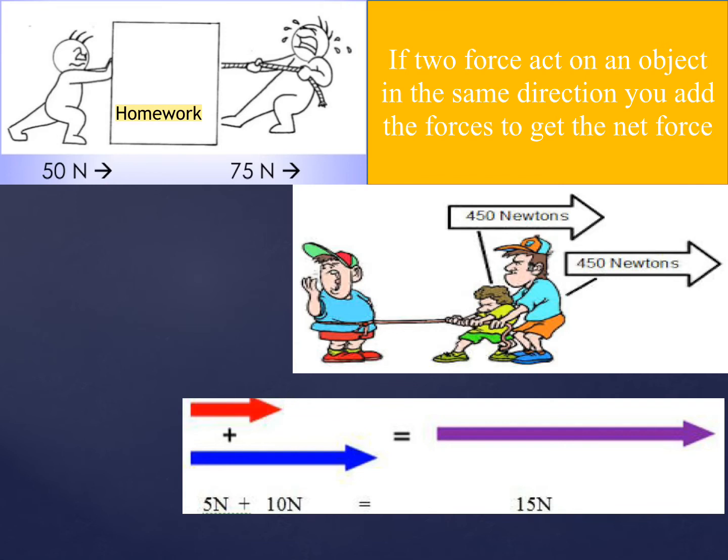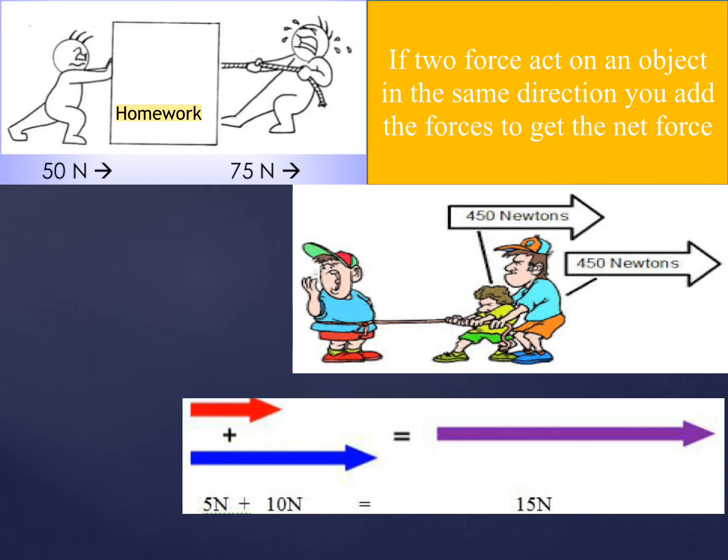What will happen if we have two forces acting on an object in the same direction? How should we find the net force? You will have to add the forces to get the net force. For example, suppose that two people are moving an object from the same side, in the same direction, as you can see in the picture. Each pushes with a force of 5 Newtons and 10 Newtons to the right.